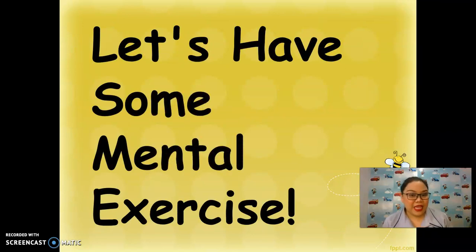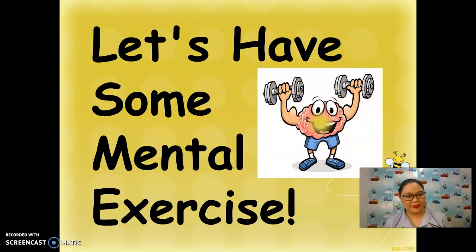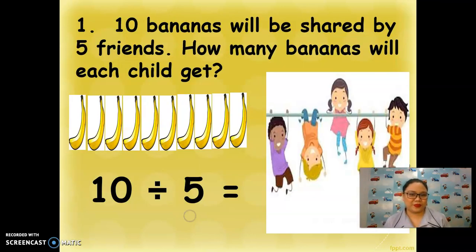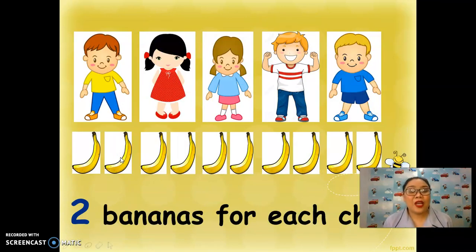And now, let's have some mental exercise. Let's find the quotient. Number 1. 10 bananas will be shared by 5 friends. How many bananas will each child get? So 10 bananas divided by 5 children. You may pause while answering. The answer is 2 bananas for each child.